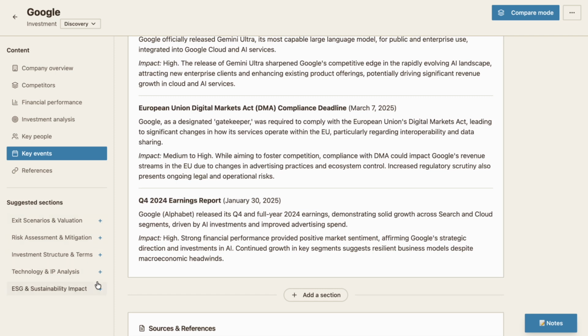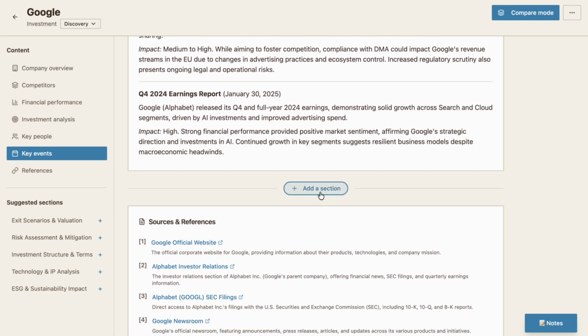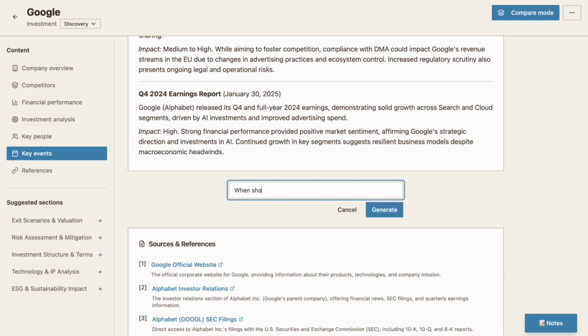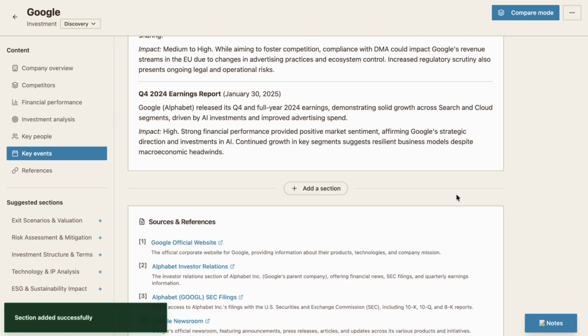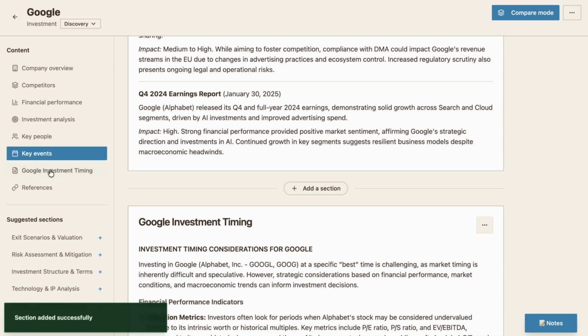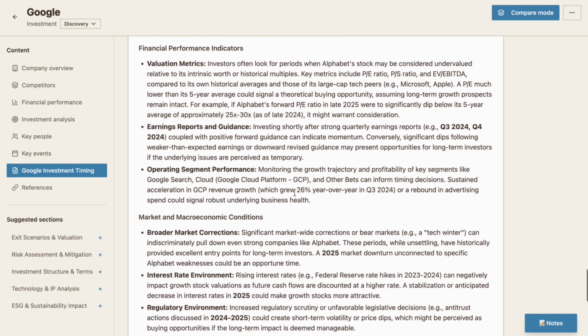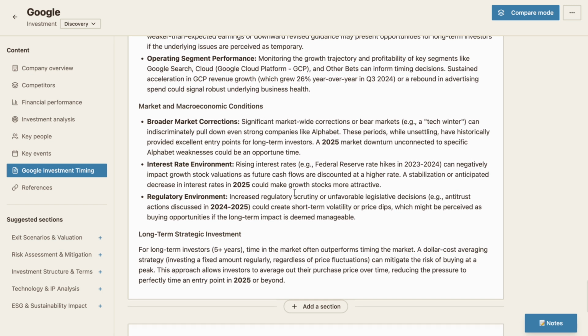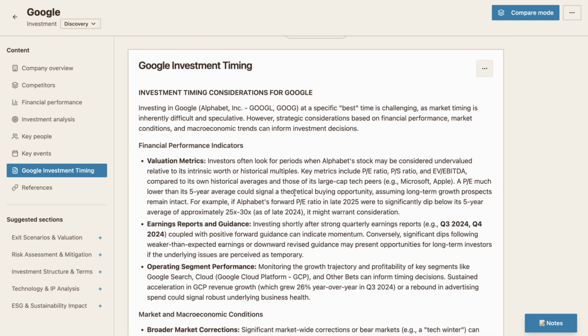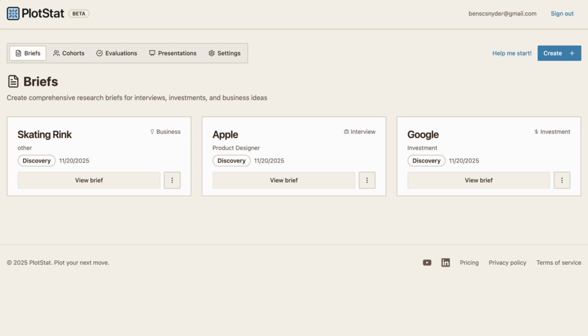There's additional sections you can add. I'm going to go ahead and add one of my own. When should I invest in Google if I wanted to? Now this will take a moment. Here we go. Investment timing considerations for Google. This will give me some insights around when I should invest based on my own preferences. And that was an overview of PlotStat briefs.